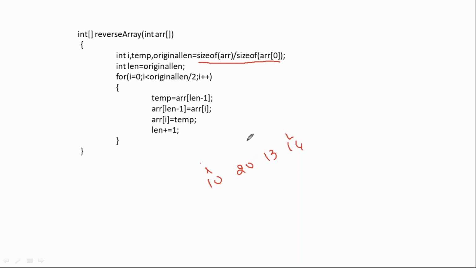We exchange this one, and i should get incremented, and this should get decremented. It should come to this side, right? But what are you actually doing here? You're incrementing. It should be decrementing. So length minus equal to 1. The rest of the code is fine. Only one simple change.